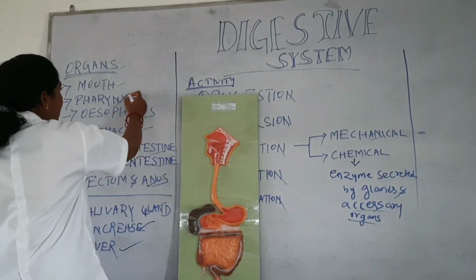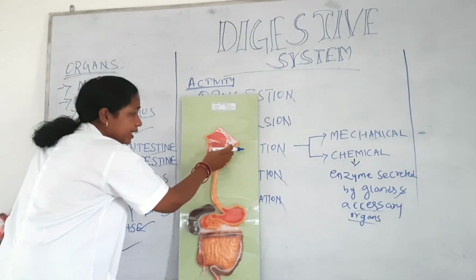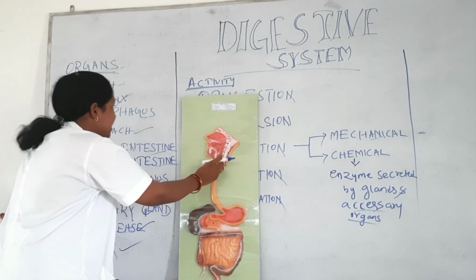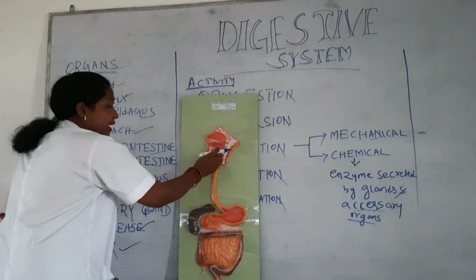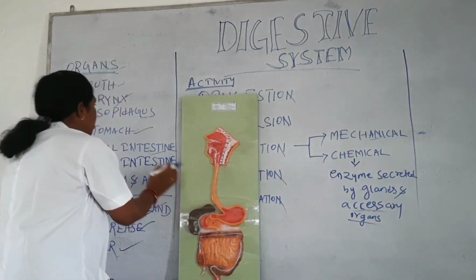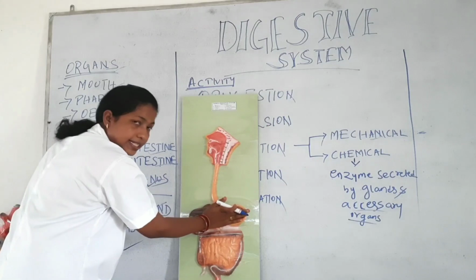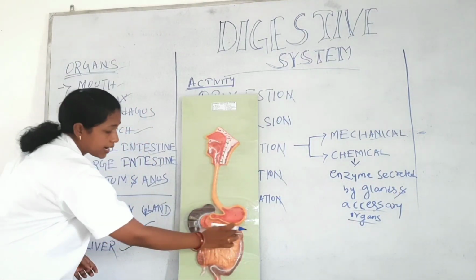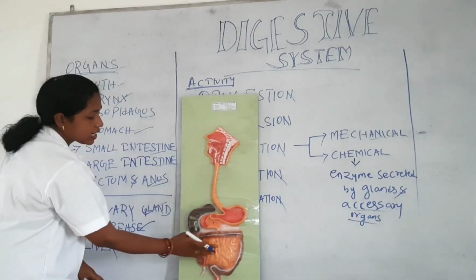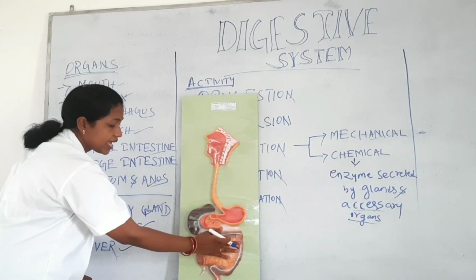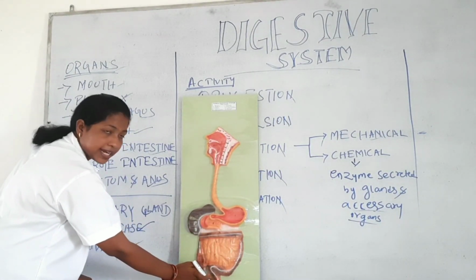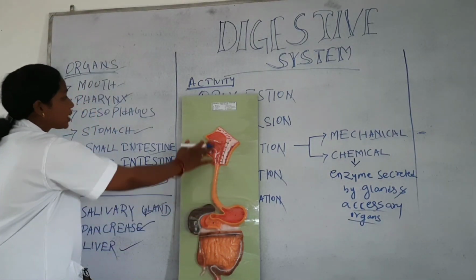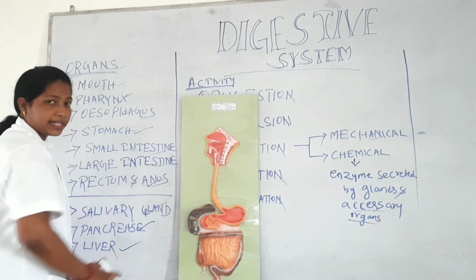Then second one is pharynx. After the oral cavity the food goes to the pharynx. Next one is esophagus, then the food goes to the esophagus. Next one is stomach. Next one is small intestine. Next one is large intestine. Next one is rectum and anal canal. Those are the organs present in our digestive system.